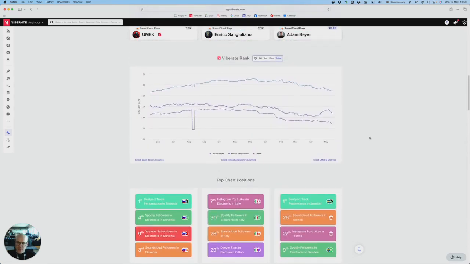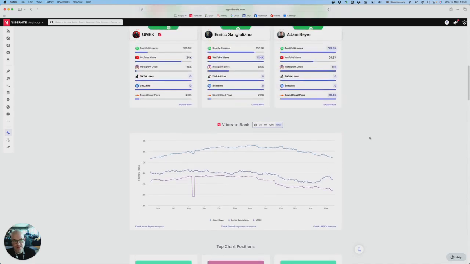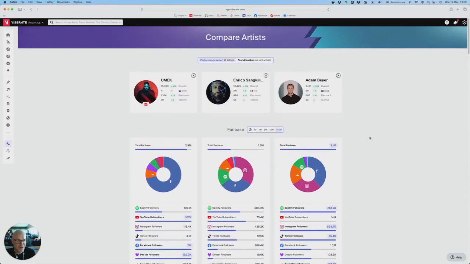An interesting use case for this is for promoters. Oftentimes promoters will always have fights with agents requesting more prominent billing for their artist. If you're a promoter and you want to fight off those heated conversations, you can just put all the names into the performance report comparison feature and make the billing based on this.